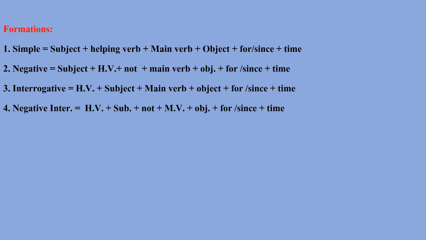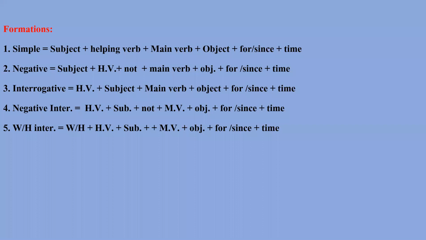If a sentence is negative interrogative: helping verb, subject, not, main verb, object, for or since and time. And dear students, I have told you about the object. Sometimes the object is given in the sentence, sometimes it is not given. So it is up to the situation. We can leave it out also, we can use it also. Clear?